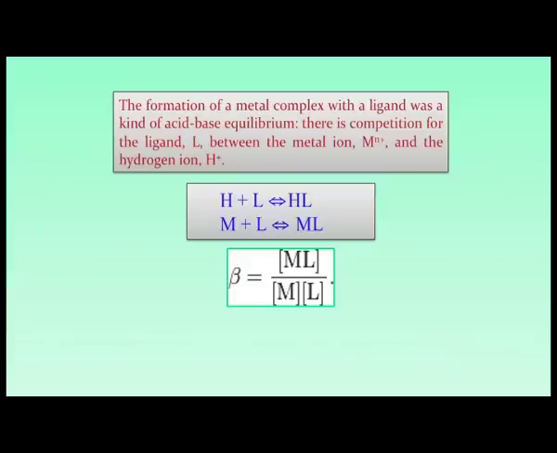So, when a metal complex is formed, we can talk in terms of simple acid base equilibrium, because we just learned all these simple terms of acid base equilibrium. What are those acids? Acids are our metal ions and bases are the ligands. So, simply M plus L, we can consider this also as an interaction where one is an acid and another is a base. And there will be some competition for the ligand between the metal ion and the hydrogen ion, because the protons will always be there and the protons are nothing but the simplest form of acids.